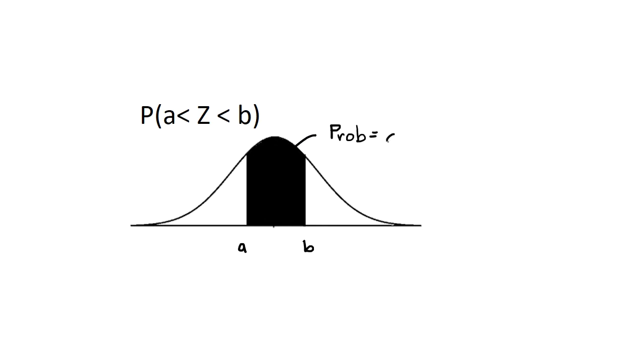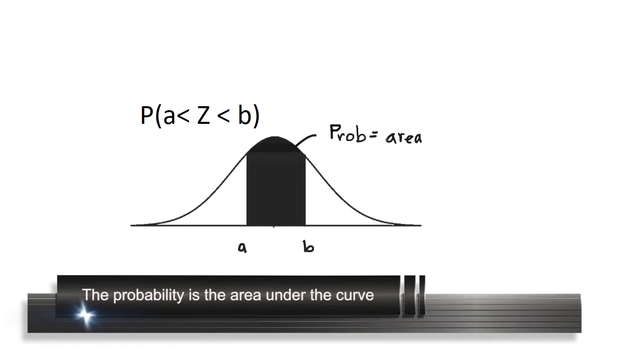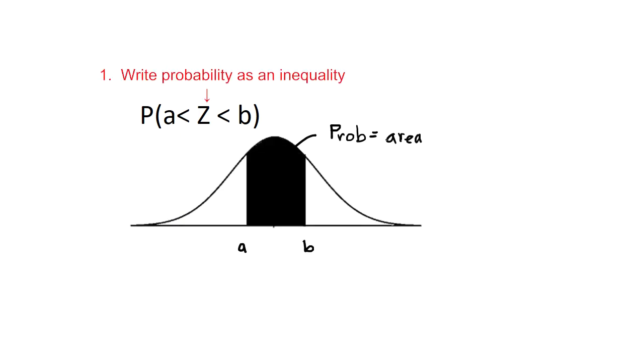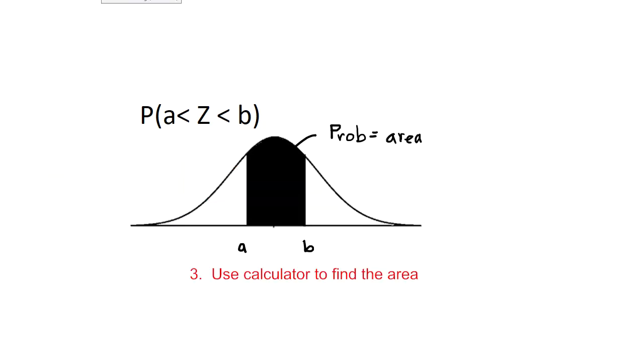Same as the area, and we find those by using our calculator, which means we don't have to learn calculus, so we can find those areas. So the key idea here is when we're using a standard normal distribution, we need to be able to find these areas under the curve. We should write out the probability with a less than, a greater than, or both, and draw a diagram, and then use the calculator to find the area or the probability.